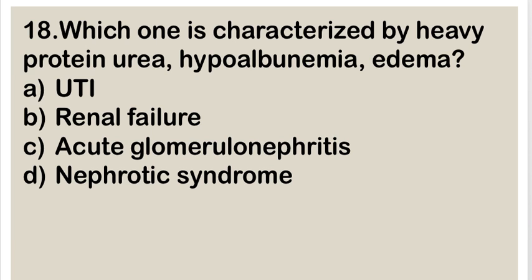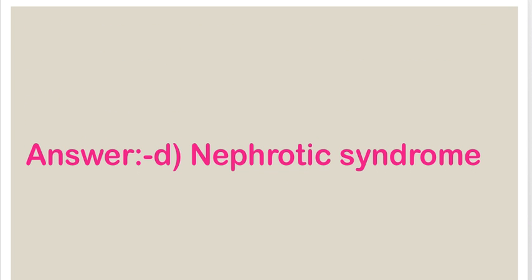Next question. Which one is characterized by heavy proteinuria, hypoalbuminemia, and edema? Option A. urinary tract infection, B. renal failure, C. acute glomerulonephritis and D. nephrotic syndrome. Right answer is D. nephrotic syndrome. These are the main characteristic features of nephrotic syndrome: proteinuria, hypoalbuminemia, and edema.